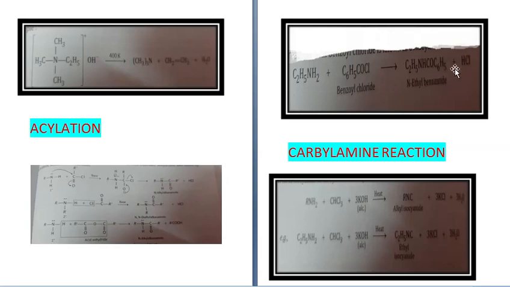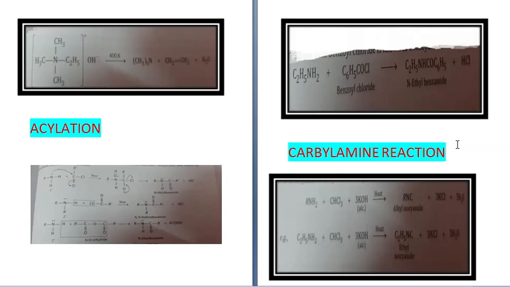So here C2H5NH is added to C6H5CO and HCl has been removed. So you get N-ethyl benzamide, and because this reaction adds the benzoyl group, it is known as benzoylation. Instead of acylation, we call it benzoylation. Next is the carbylamine reaction.